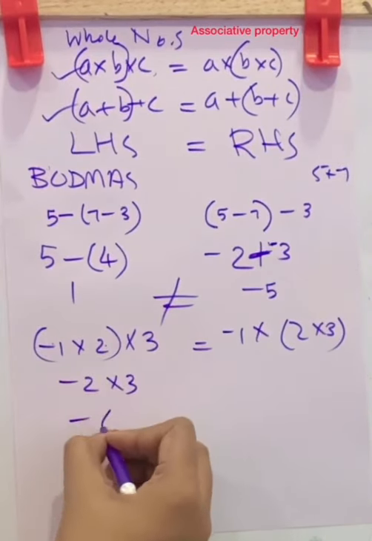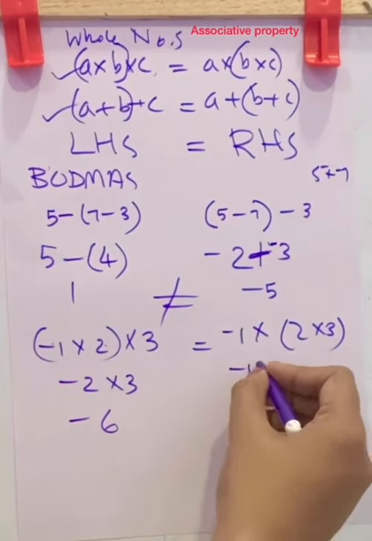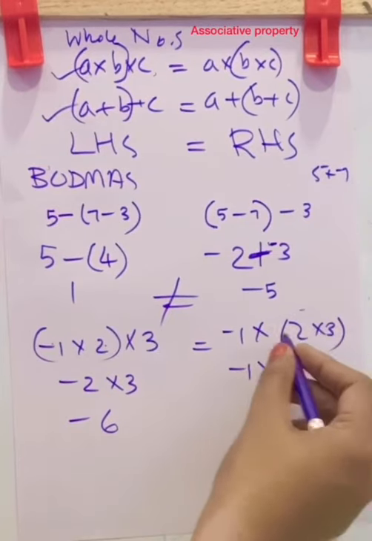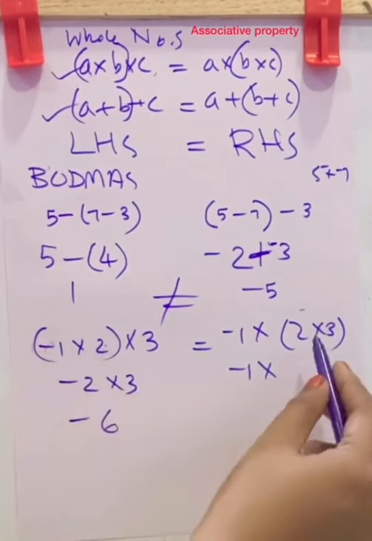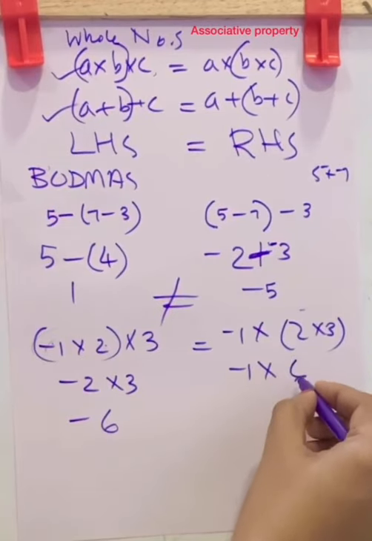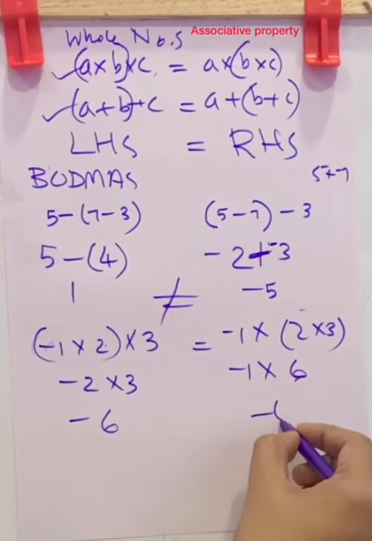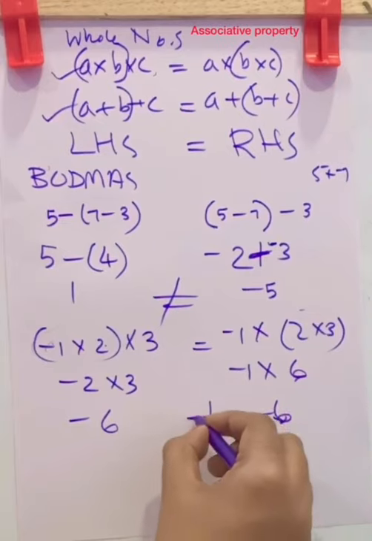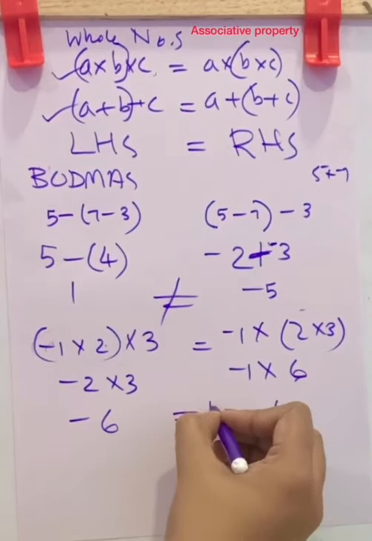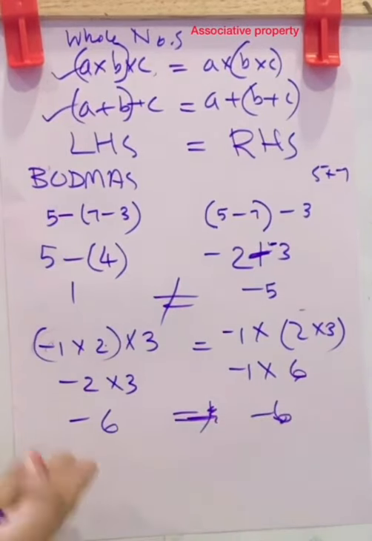That is, the result is negative 6. Here negative 1 into, first we will multiply this part, in the bracket 2 3s are 6. Negative 1 into 6 is negative 6. Both are equal. So you can say (a into b) into c is equal to a into (b into c). That is, multiplication is associative.